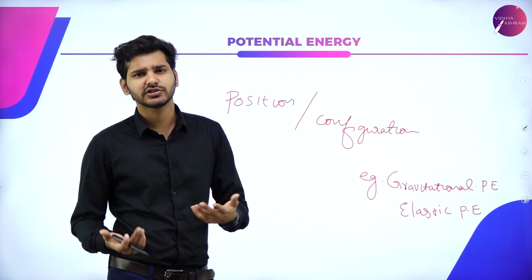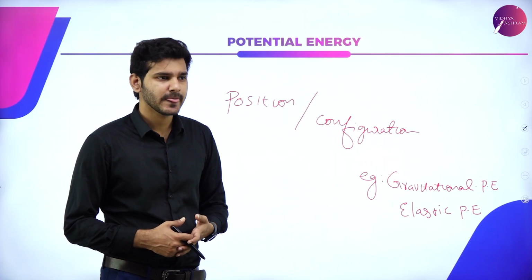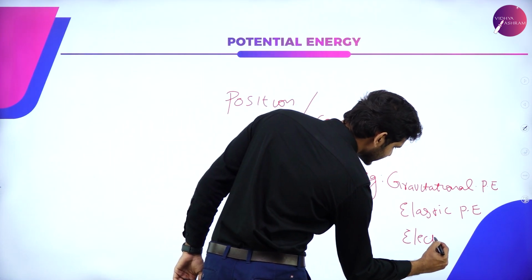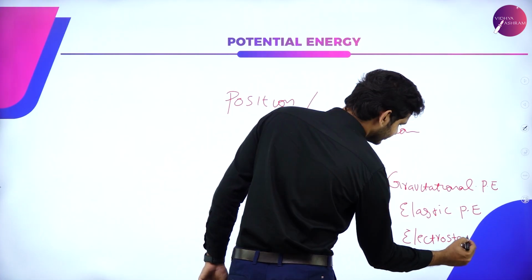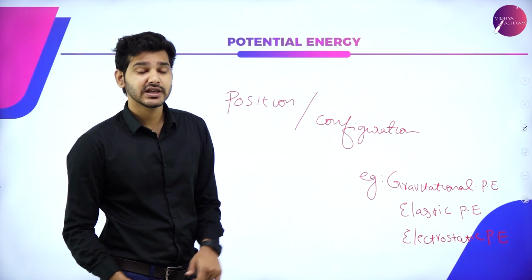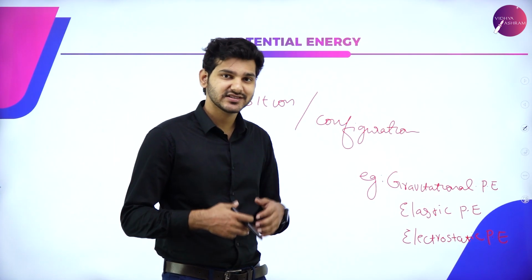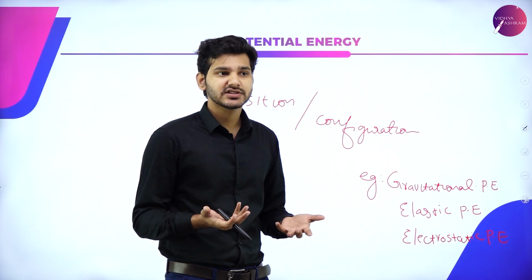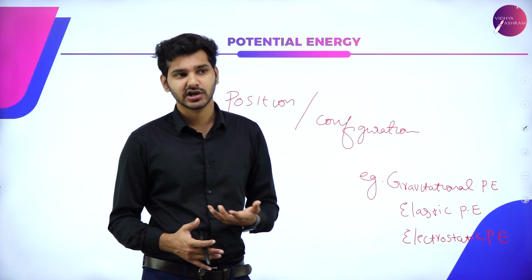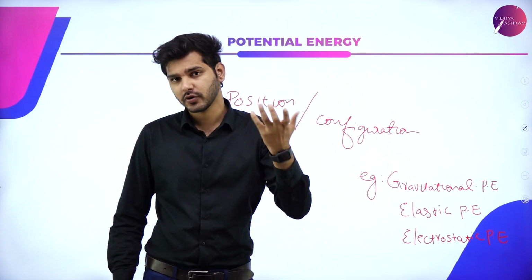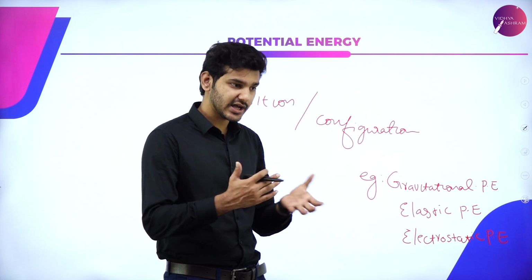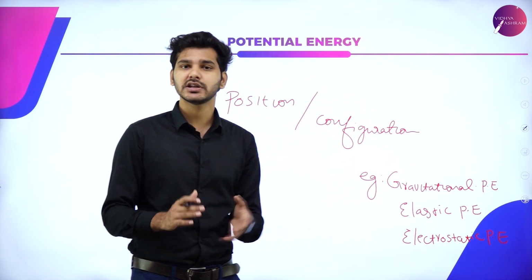And finally, you can also include many other examples, but in second PU, you will be learning about electrostatic potential energy. That is the potential energy possessed by a static charged particle. For example, when you take a system of charges or a single charge, if you want to bring a charge from infinity to a point, you have to do work. This work is stored as electrostatic potential energy, and a dipole will also have potential energy. All that you will learn in your second PU.